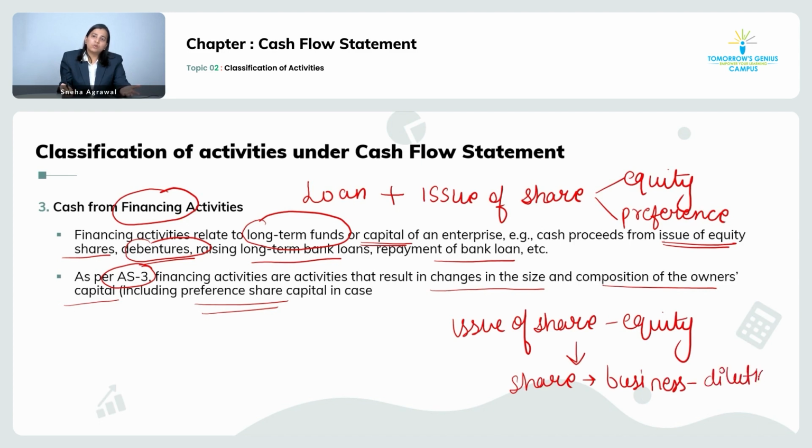That part of the profit is for the person who holds the share. So this was cash from financing activity. We need to understand what are the cash outflows and what are the cash inflows from the financing activity.